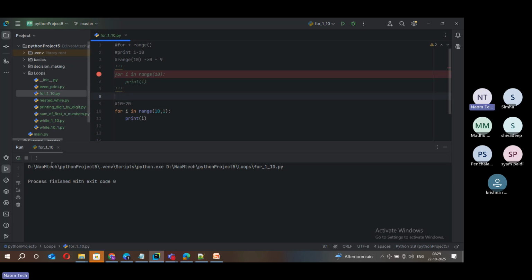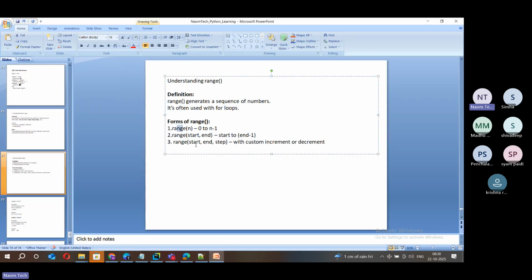You don't see any output here with the second form of range. Because if I should decrement, then I should have a step here, and without a step I cannot do the decrementation. So in such a case, if you want to print in increment order or decrement order between a range of values, all that can be implemented with form 3.